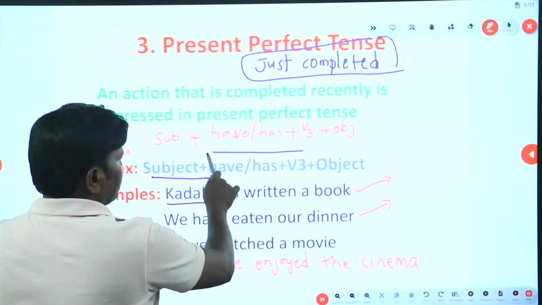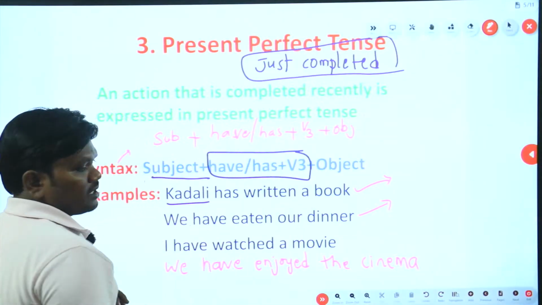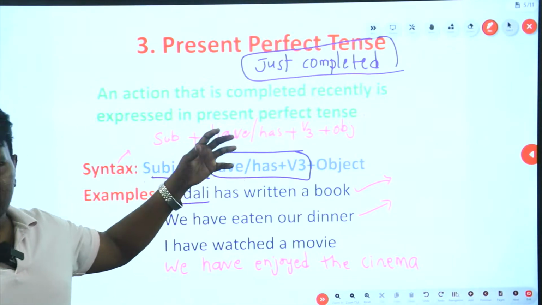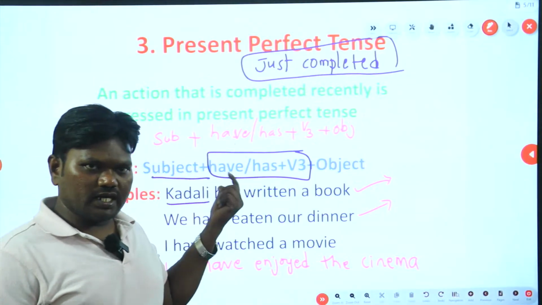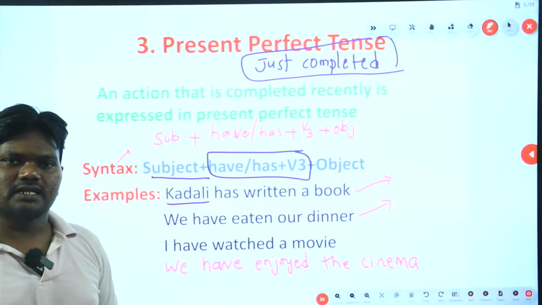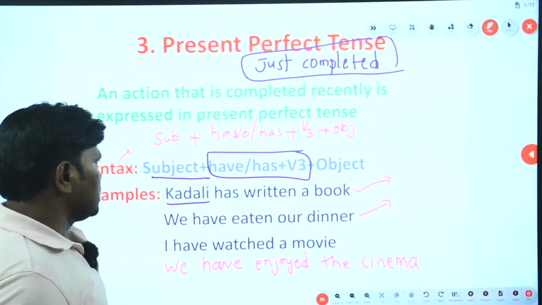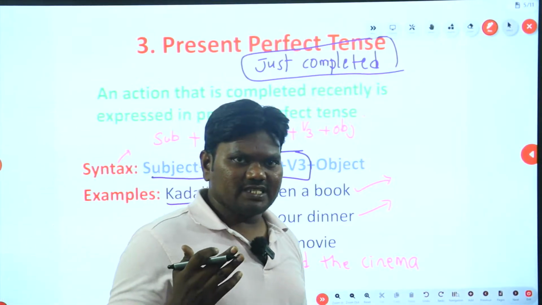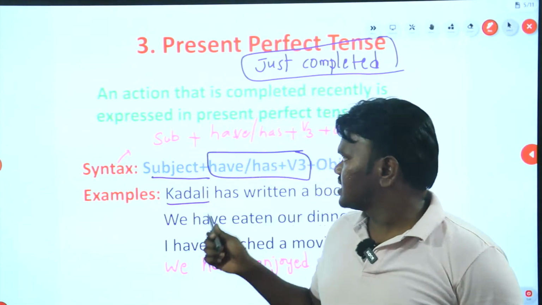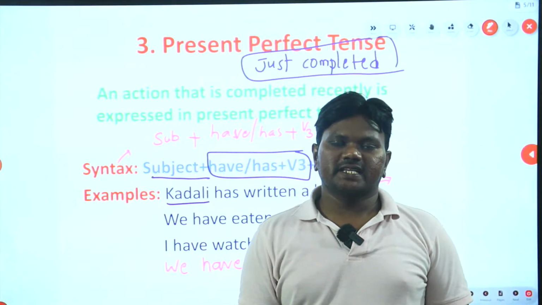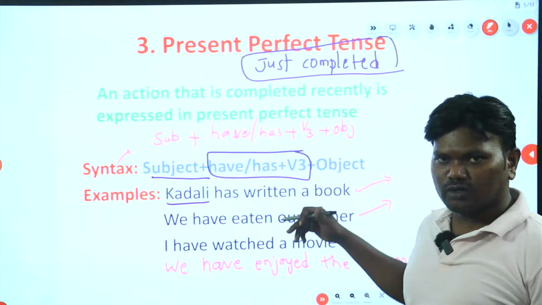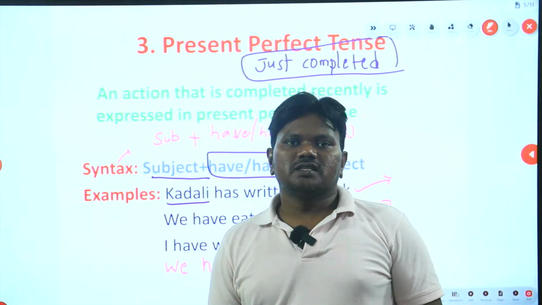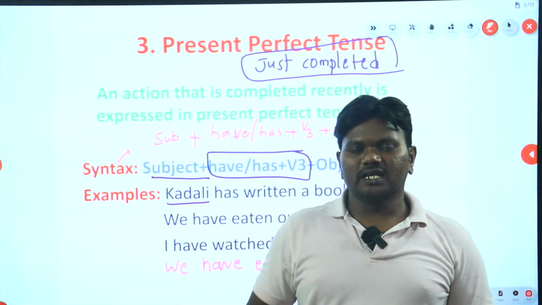Has or have and v3. Has or have and v3 is the syntax to understand that this sentence is in present perfect tense. So any activity which is completed in the recent past is expressed in present perfect tense. Okay, so now we have a few more tenses. So this is all about competitive English grammar.